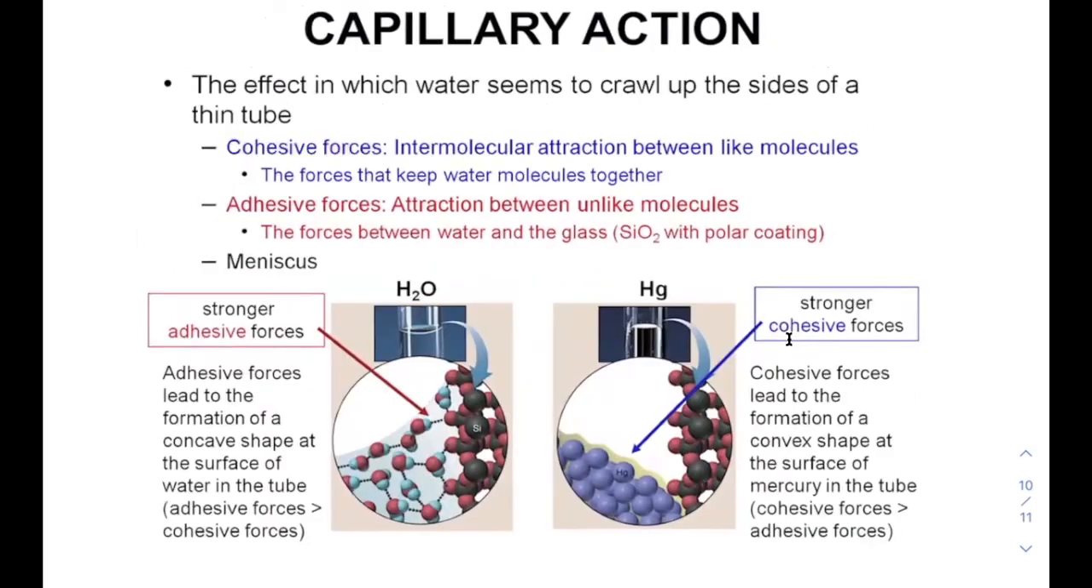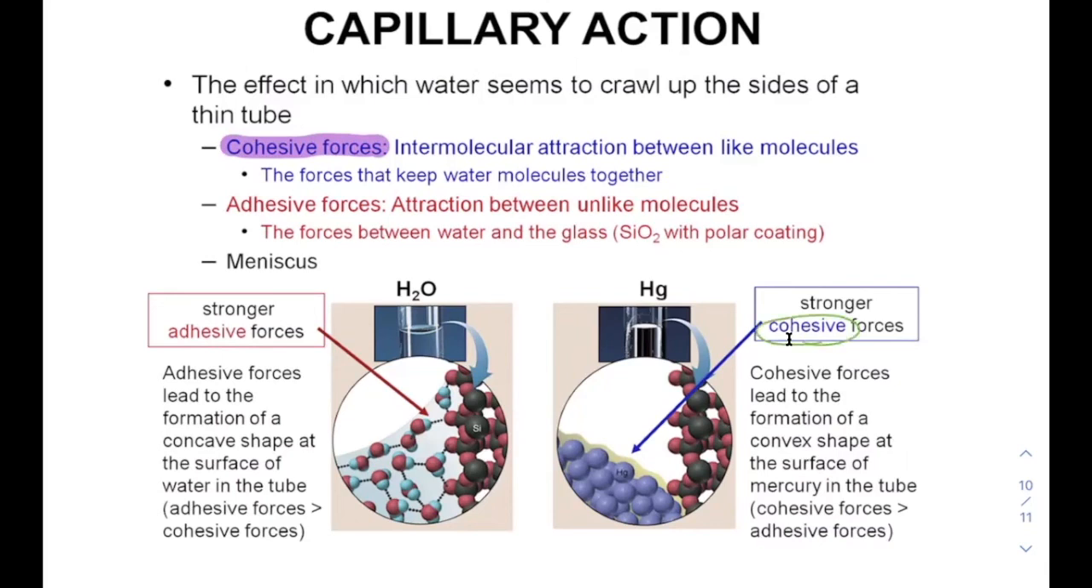The last property of a liquid that I'd like to talk about is capillary action. Capillary action is the effect at which we see water crawl up the sides of a thin tube, or say up a paper towel, even though it might be going against gravity. There are 2 types of forces that exist here, and one is called cohesive forces. Cohesive forces are strong in an element like mercury, which has very strong cohesive forces.